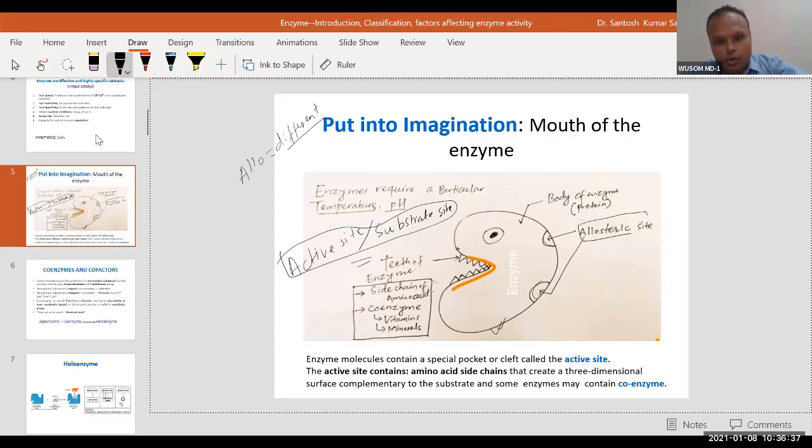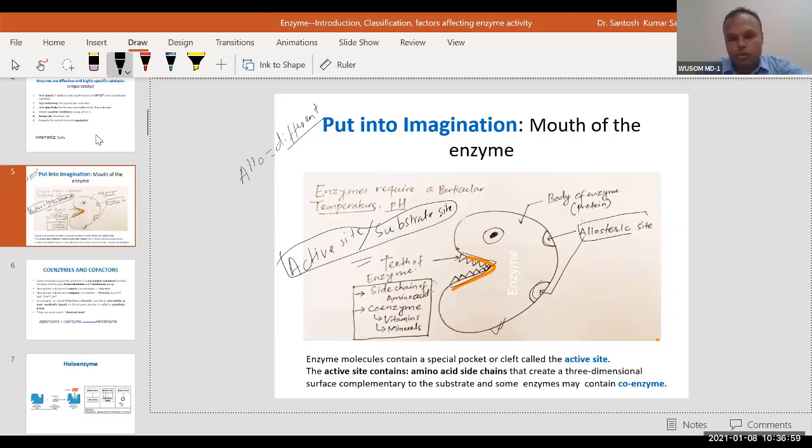Will you memorize these two sites of the enzyme? Will you be able to memorize the active site and then the allosteric site? Yes, just remember, this is a cartoon of an enzyme.